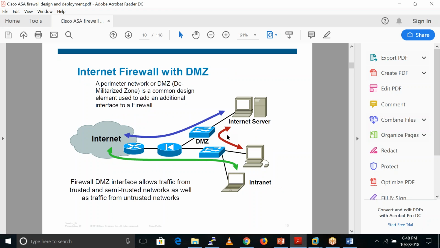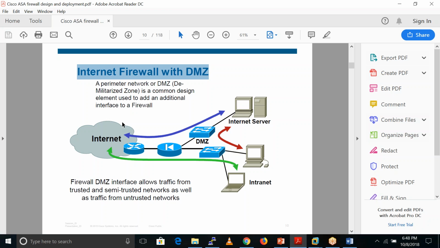This is a different case. If we have a DMZ zone, the DMZ zone is a zone where generally we put our internet servers, like if we are a company which is hosting some web services. We always put these web services in the DMZ zone.